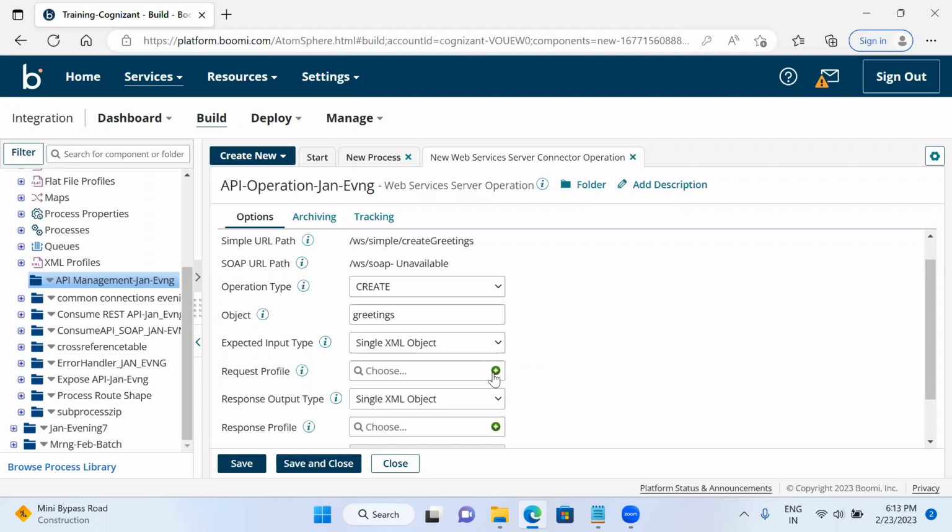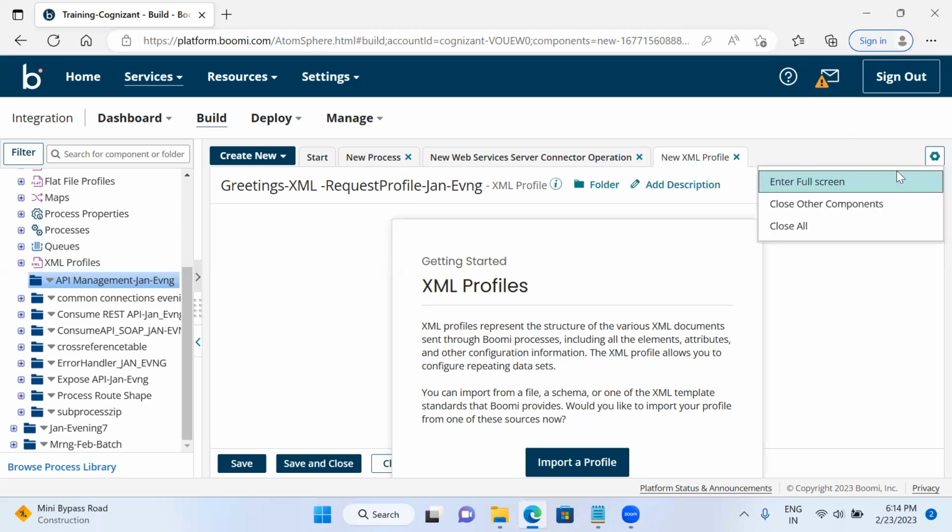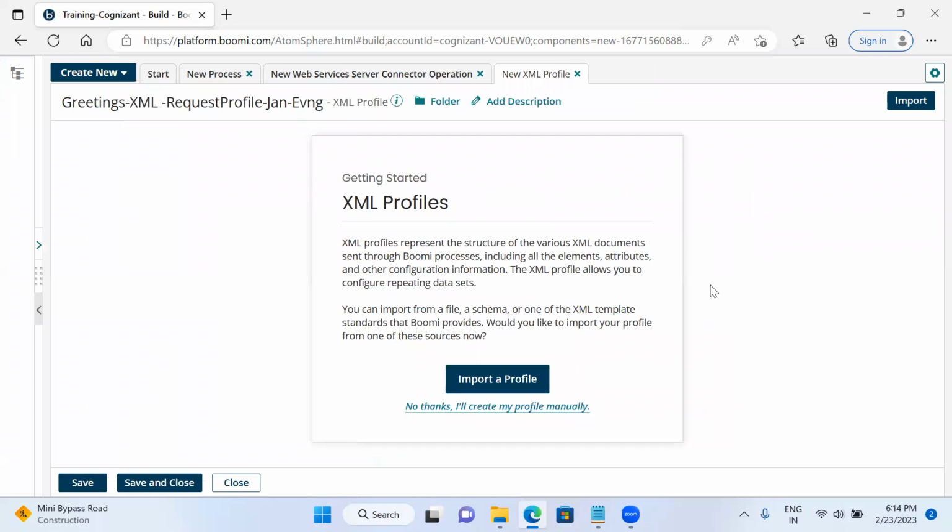Now I am going to configure the request profile here. Here I am giving the name greetings XML request profile. I am passing it as John evening. This is the name I am passing here. Here I am going to create the profile manually. No thanks, I'll create it manually.